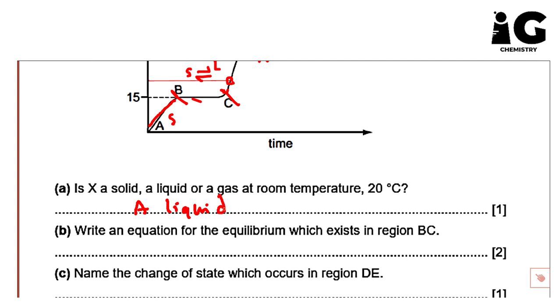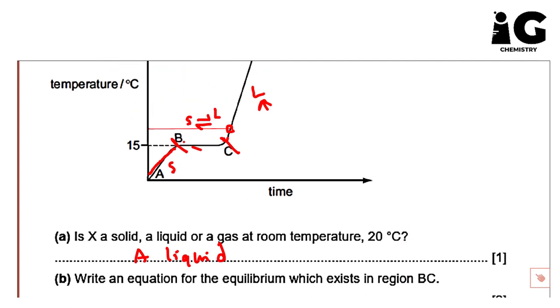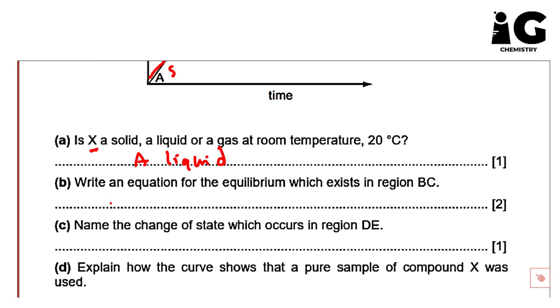Okay. Second point, write an equation for the equilibrium which exists in the region PC. If we check PC, we wrote it already. It's between solid and liquid. The substance is called X. So we could write X, which is the name of the substance, in solid state, and for equilibrium we should draw two opposite arrows, as you see, and it changes into X, but now in liquid state. Okay, so this is called the equilibrium equation.